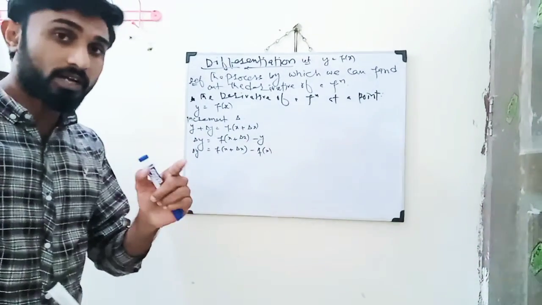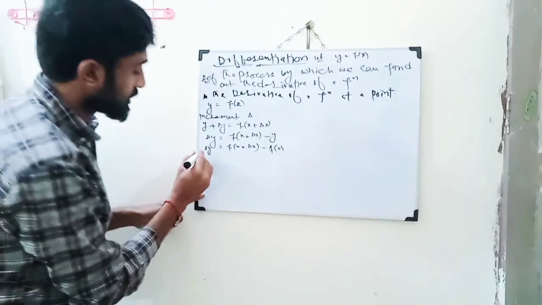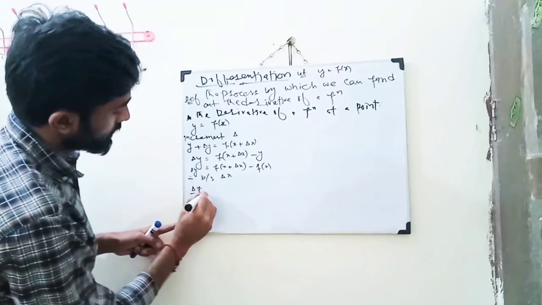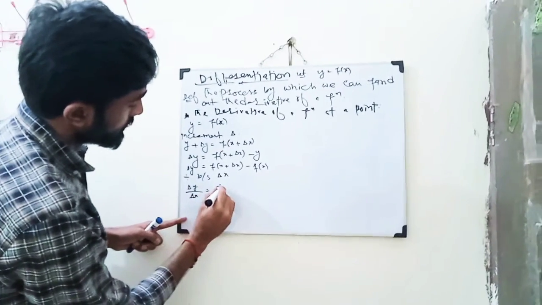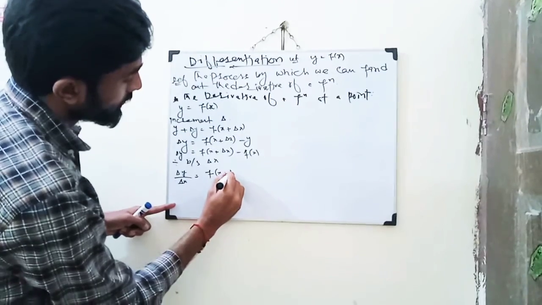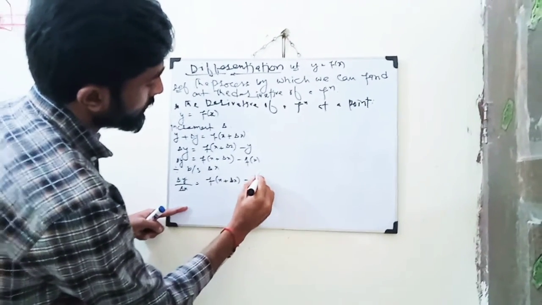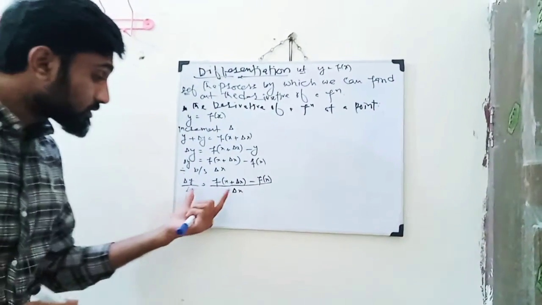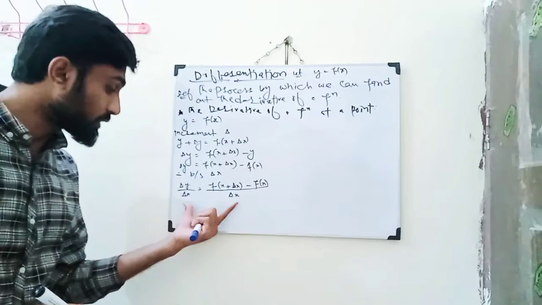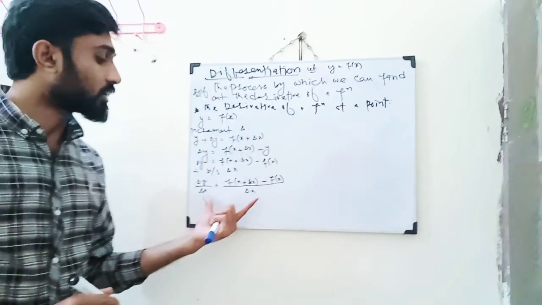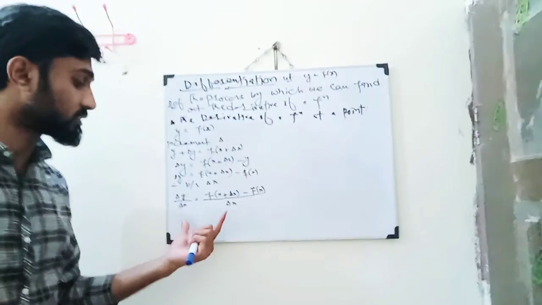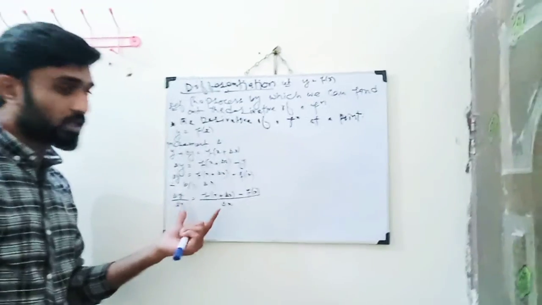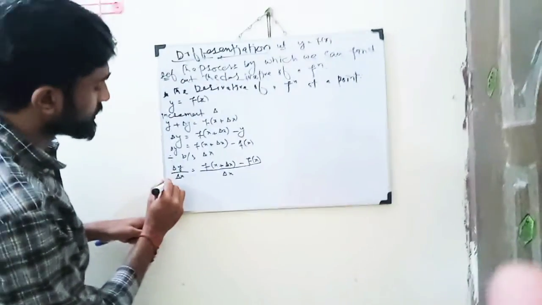Now divide both sides by del x. Then del y over del x is equal to f of x plus del x minus f of x over del x. Then this is simply called the ratio, or as well we call it the instantaneous rate of change. Definitely we call it instantaneous, but if we put the limit here, then apply limit on both sides.